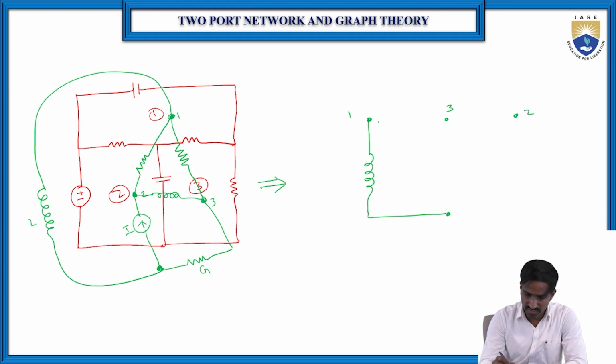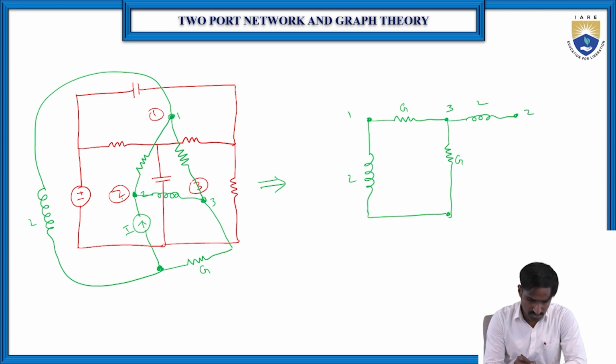and in between, first let me write in between 1 and 3, one resistor is there. So G, and in between 3 and 2 also, in between 2 and 3, one inductor is there, right? And for particular 3 and 2, here one G is there, and this is L. And 2, where is 2? Yeah, 2, here it is one current source is there.